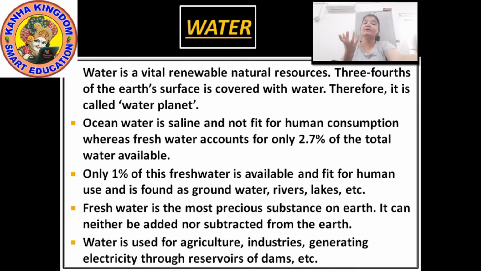Now what are the causes of the shortage of water on the earth? There is plenty of water on the earth, but still every year the government is shouting, or every year we just say save water, save water, save water. Now what is the reason for this shortage of water?